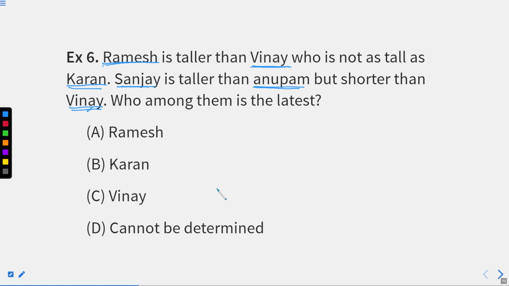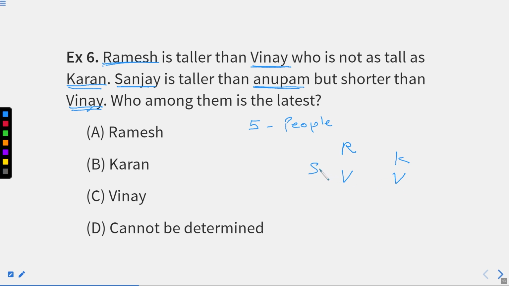For that, first we will take Ramesh is taller than Vinay, right? For that, we need to know the total number of members. There are 5 people: Ramesh, Vinay, Karan, Sanjay, Anupama, right? So here we know that Ramesh is taller than Vinay. So R can be represented as Ramesh, who is taller than Vinay. So we can write Ramesh, represented by R, over V. Similarly, Karan is also taller than Vinay, right?